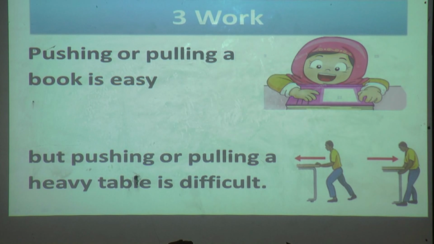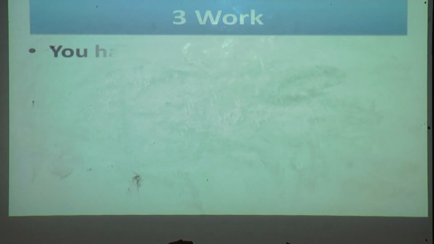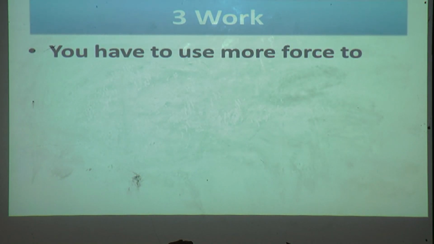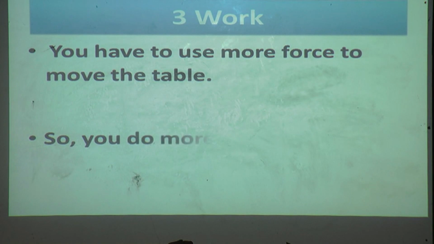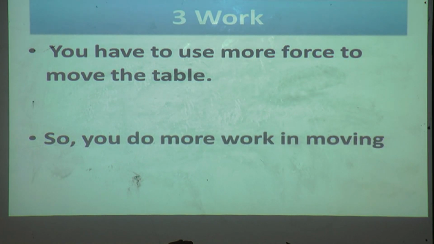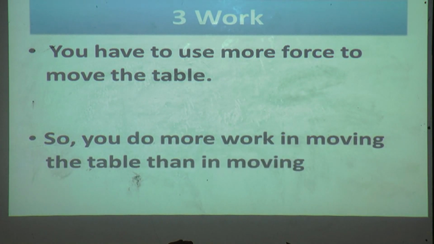If you want to pull or push the table, that time you have to apply more force to move that object. You have to use more force to move the table. So you do more work in moving the table than in moving the book.